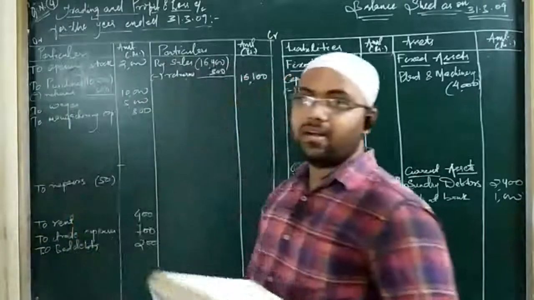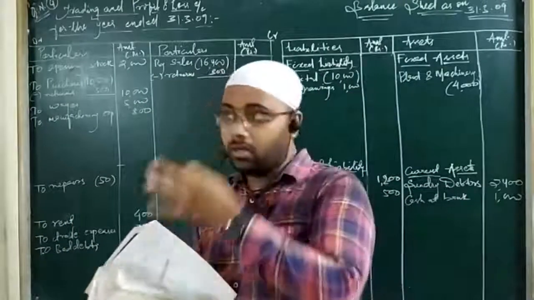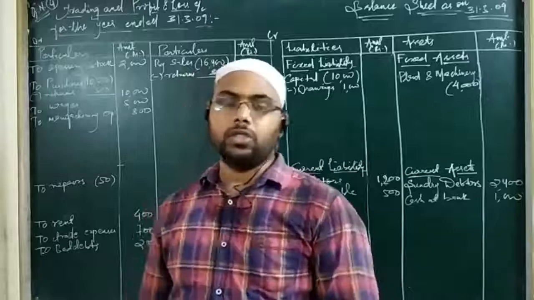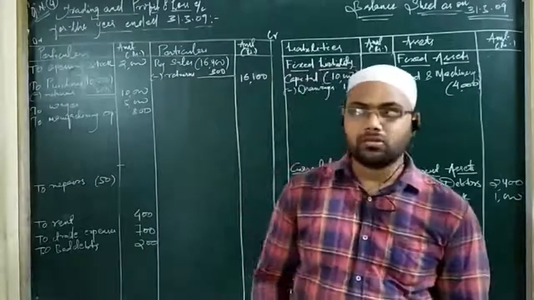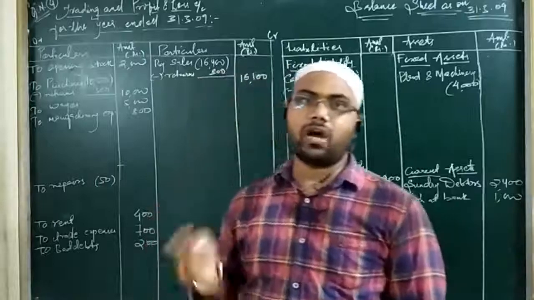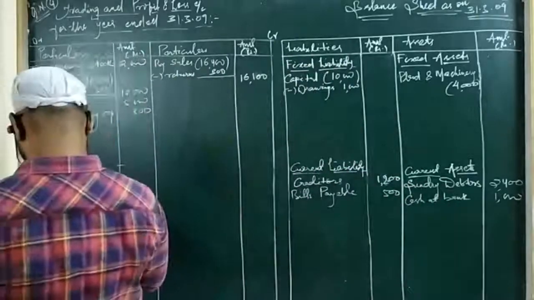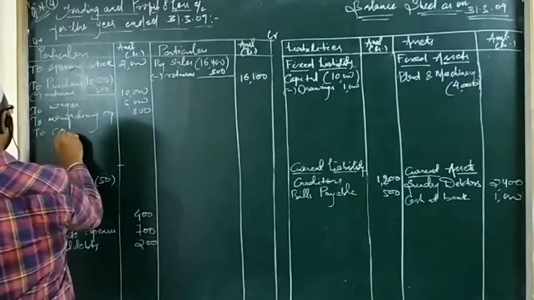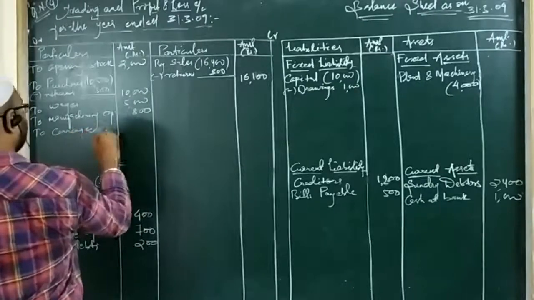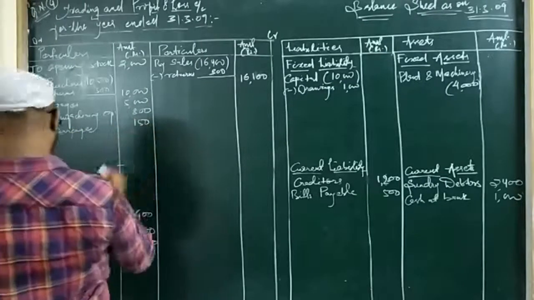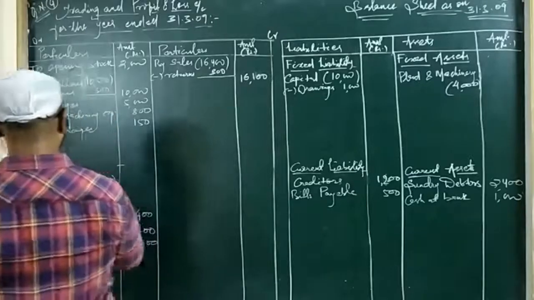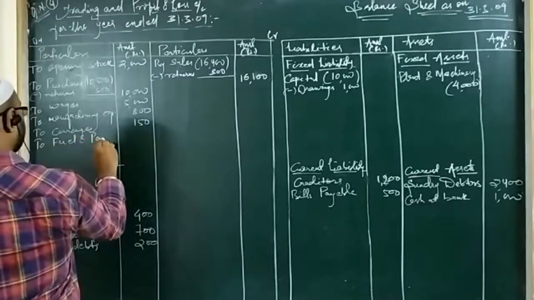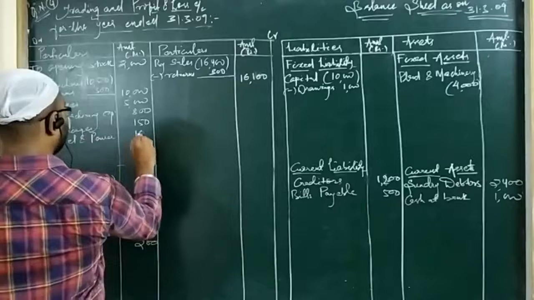Then we have carriages, and again I am telling you students, as I told you earlier also, when it is not clarified or confirmed for what purpose the carriage is given, you can take carriages as direct expenses, because carriage is always taken to be carriage inward unless specified. So carriages are direct expenses made on purchases. Carriage given is 150. To carriages, 150. Then we have the last item, that is fuel and power. Again, fuel and power is a direct expense. So fuel and power given is 100.